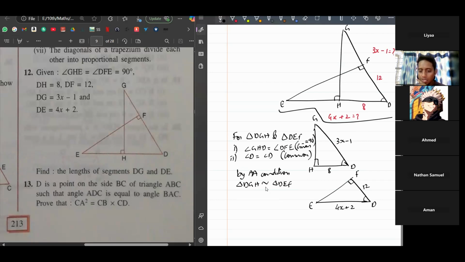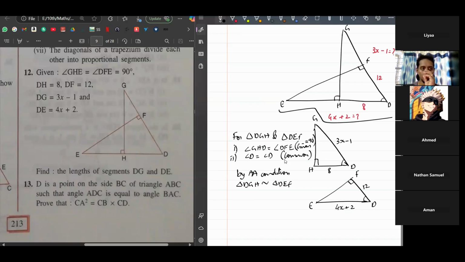Okay. Now, since the two triangles are similar, all the angles are equal to each other, which means G also will be equal to E, and all the corresponding sides will be proportional to each other. Okay. That property, like when you prove that two triangles are similar, all the other things also are equal or proportional to each other. That property is called what?